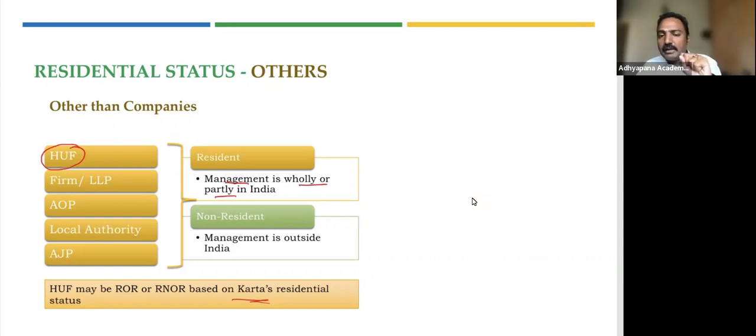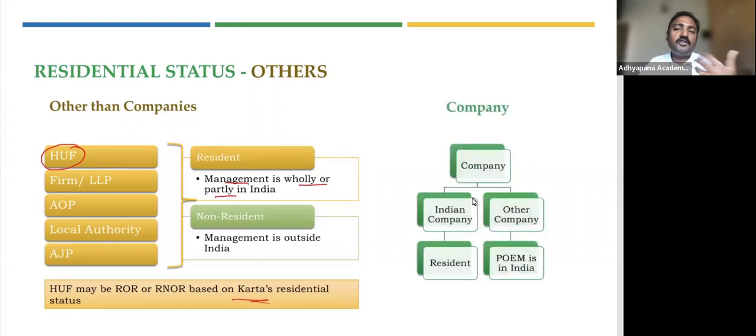So this is what is applicable for firm, AOP, local authority, and artificial juridical person. If you look at this, we have covered all persons but for one, right? What is it? It's a very straightforward thing. What was left out here? We have discussed individual, HUF, partnership, AOP, everything. So what is left out? It's very simple. We have left out company.